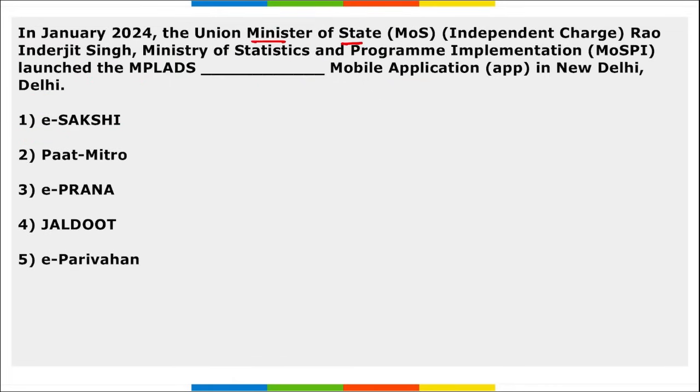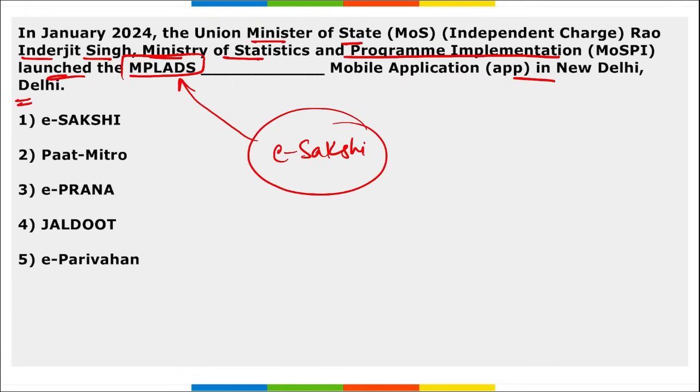Next, Minister of State Rao Inderjit Singh, that comes under Ministry of Statistics and Program Implementation, launched MPLADS mobile application in New Delhi. So they launched the MPLADS application. The name of that application is Sakshi. It is the mobile application of MPLADS, right? Sakshi. Right? Mark this important.